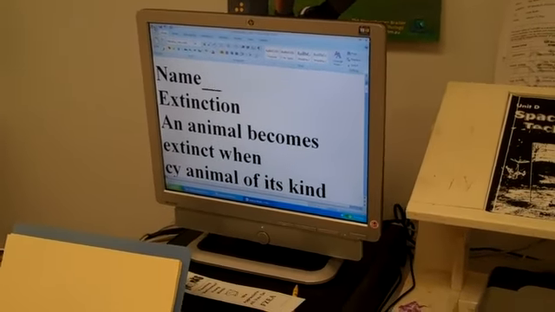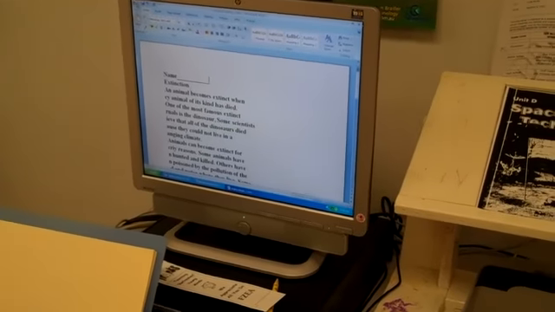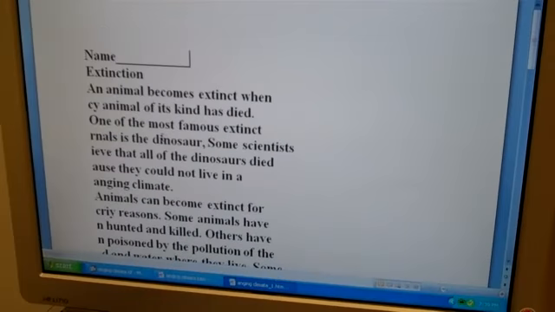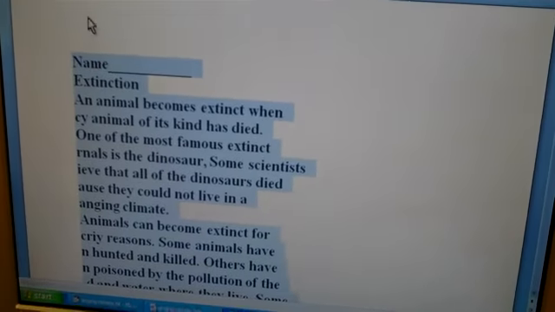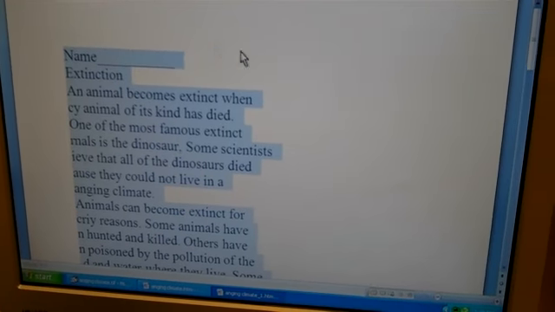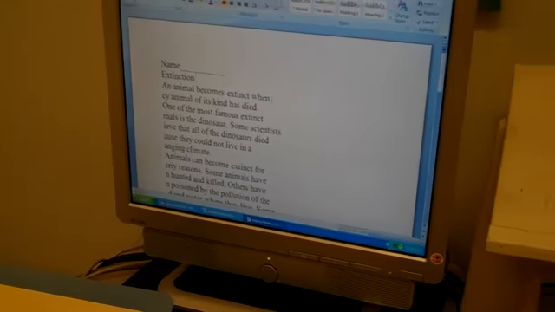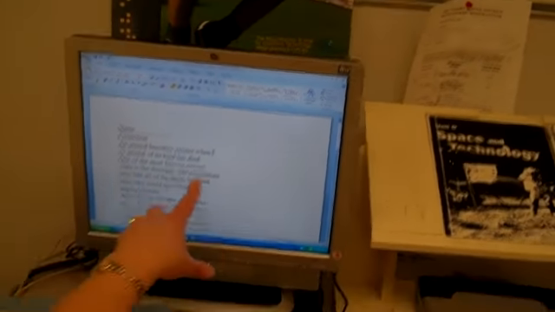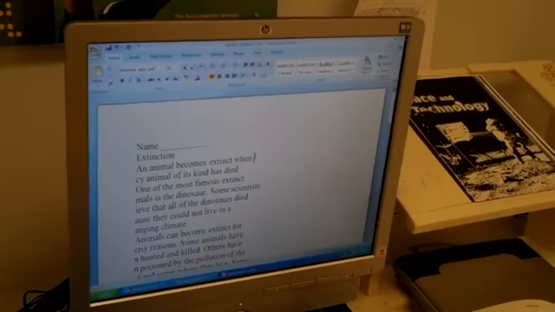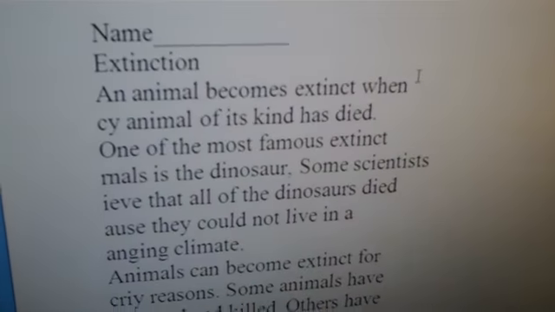Change this so I can see it easier. You'll notice that it made everything bold, so I'm going to select all of it and unbold it. You'll notice it also stopped lines, and I don't need that because of the way it was laid out on our print copy.